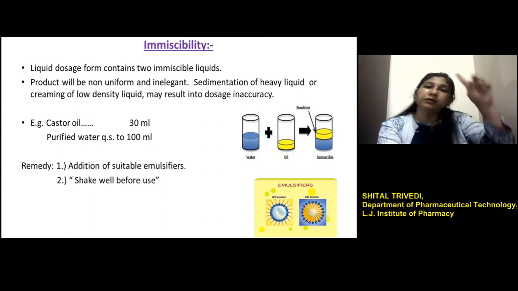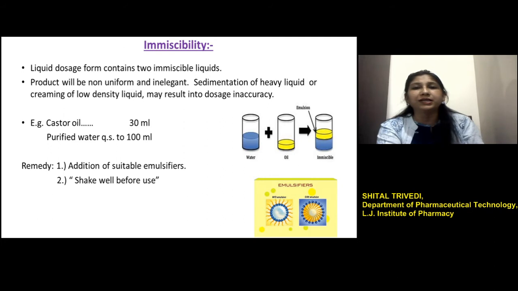Let's see another problem, called immiscibility. This is also regarding insolubility, but here the formulation ingredients responsible for the incompatibility are liquid in nature. So this involves the mixture of two liquids that are immiscible with each other. Generally liquids which are polar and non-polar, or oily and aqueous, are immiscible with each other. For example, if we mix castor oil with water, this results in immiscibility, because oil and water are immiscible, and castor oil is used as a laxative.